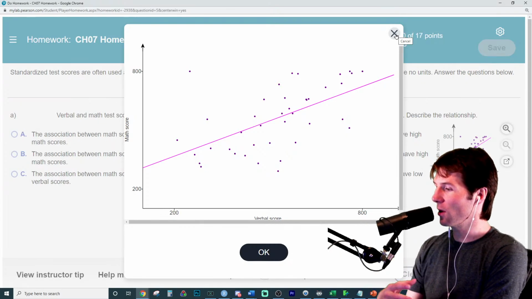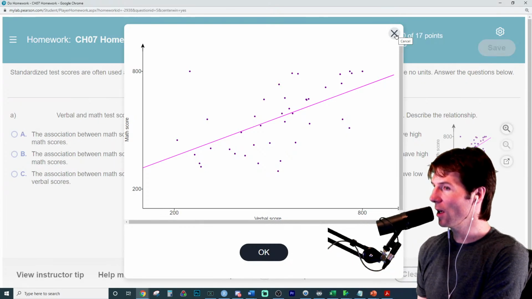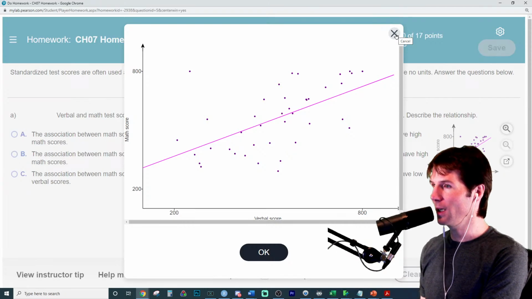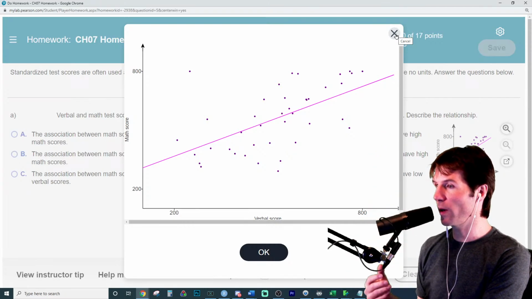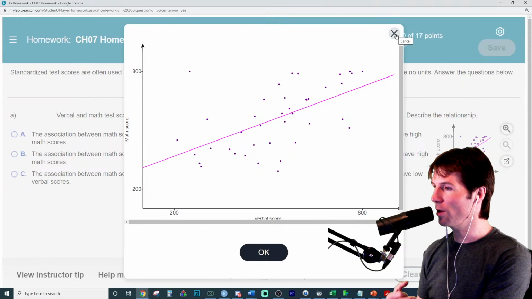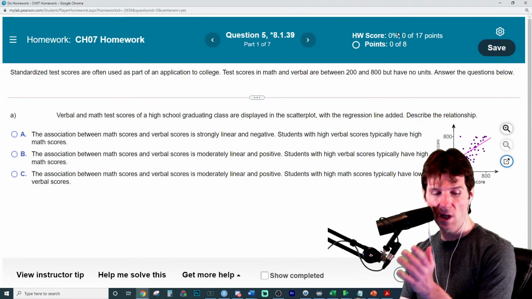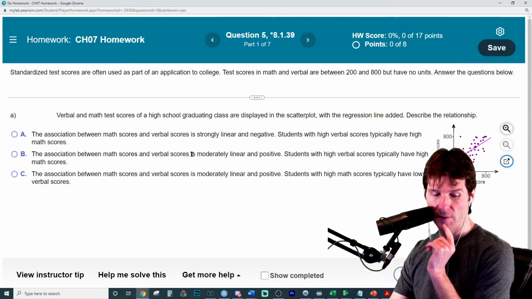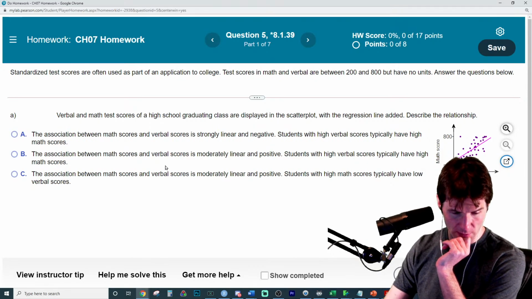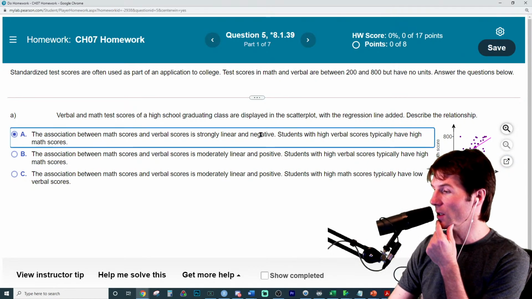So our goal right now is to think of words: positive, definitely positive. It's maybe moderately strong, right? It's got an outlier up there in the corner, someone who made like a 300 verbal, 800 math or so. So we need to say it is positive. So this is eliminated. Where's the negative ones? This is eliminated because it says negative.